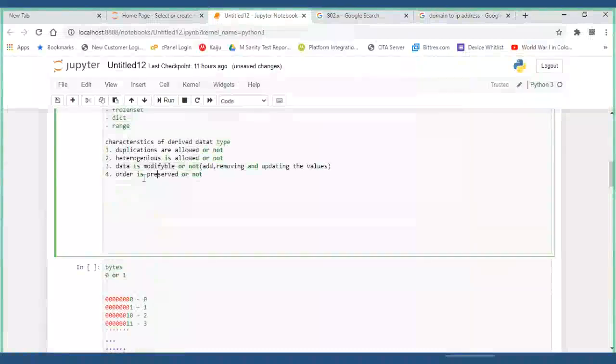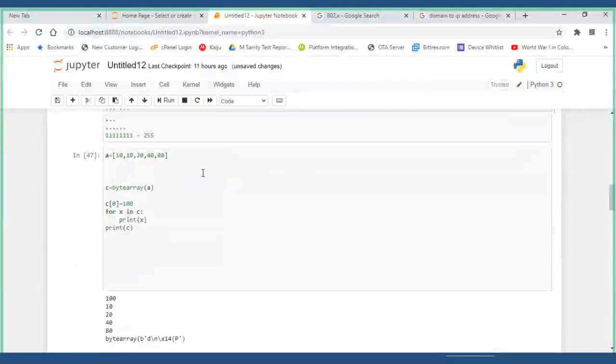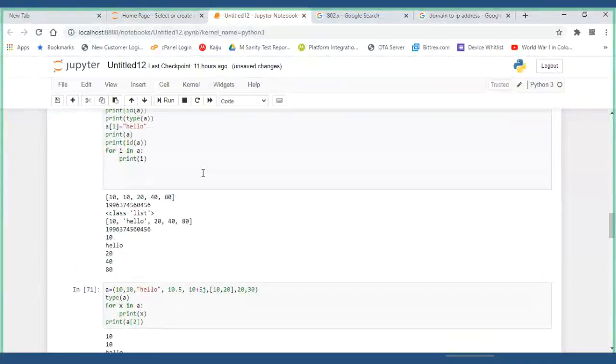So let us come back to this. Order is not preserved because it is not indexed. It can come whichever way it wants. So indexing is not there. That is the reason why we have key value: use the key to print something.